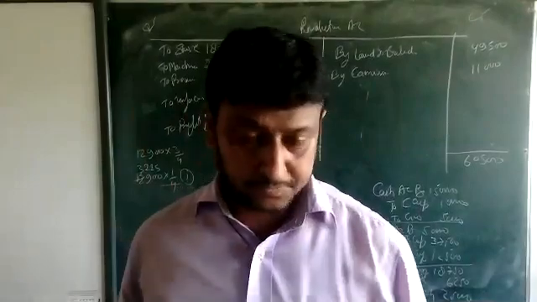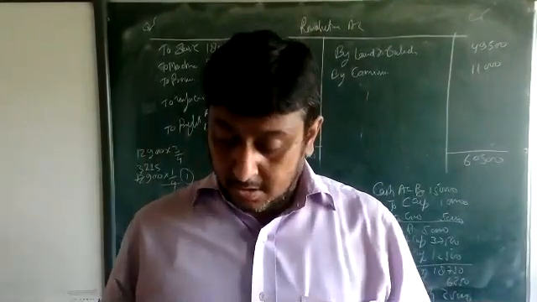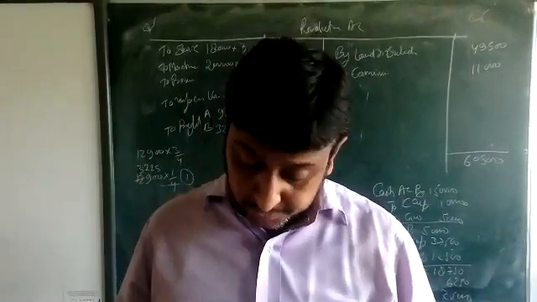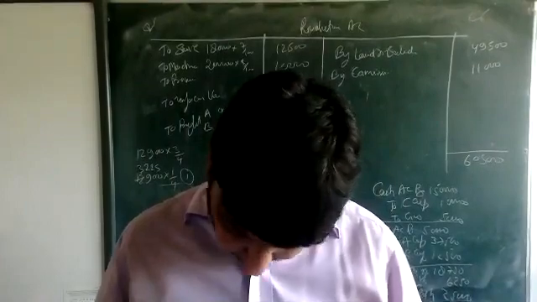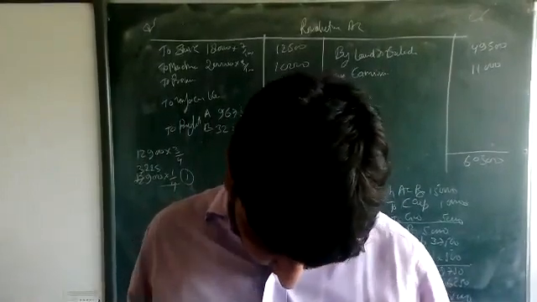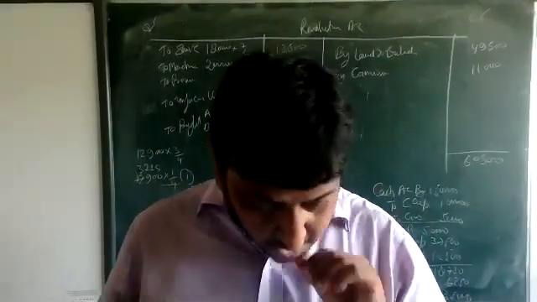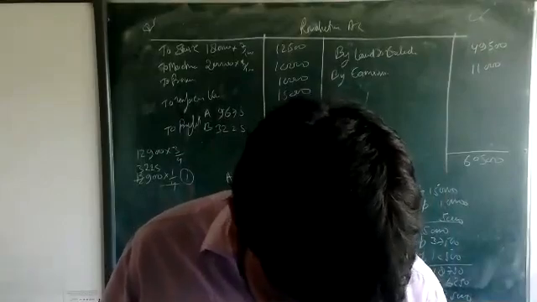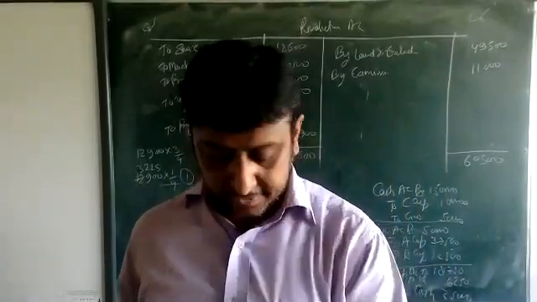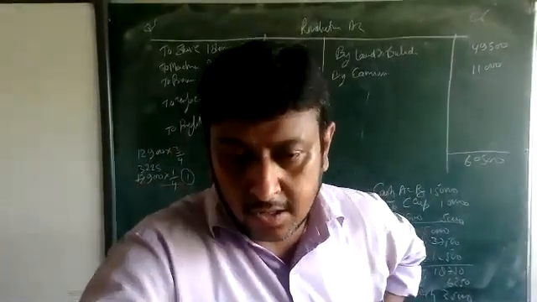Clear? On the same way, we will try to solve some other questions. Okay. Up to this is clear?